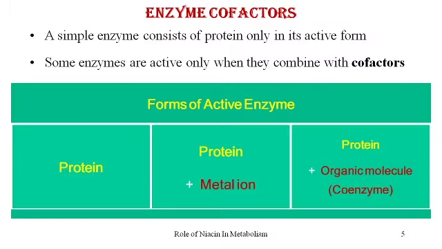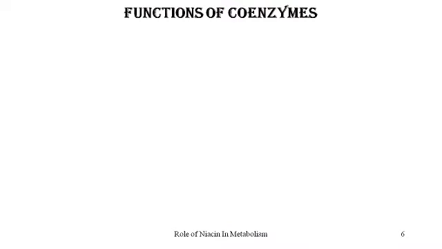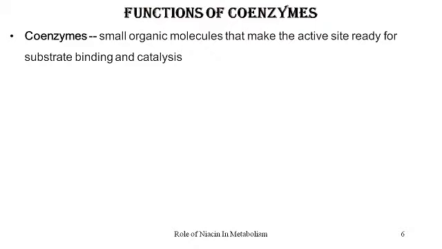Probably that may be one of the reasons why, when a person is suffering from anemia, doctors usually prescribe pills of multivitamins. Now, coming to the function of coenzymes: coenzymes are small organic molecules which make the active site ready for substrate binding and catalysis.